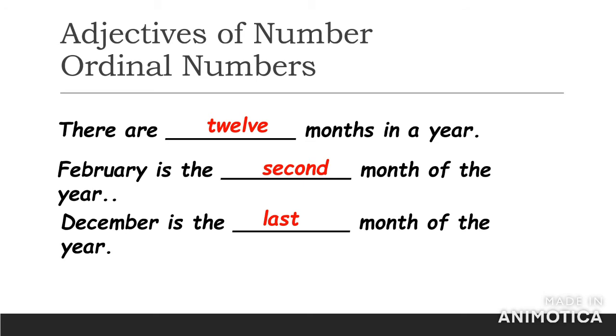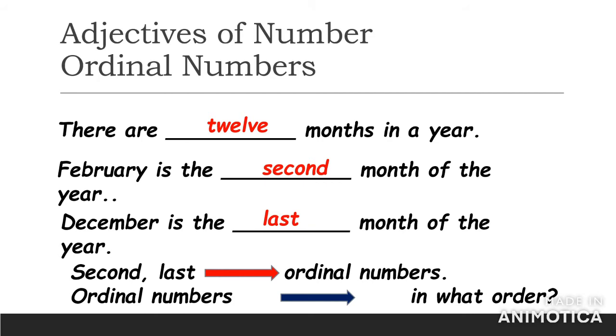And you will realize that second and last are ordinal numbers. And ordinal numbers tell us the order in a series. So adjectives of number can deal with actual numbers as well as ordinal numbers.